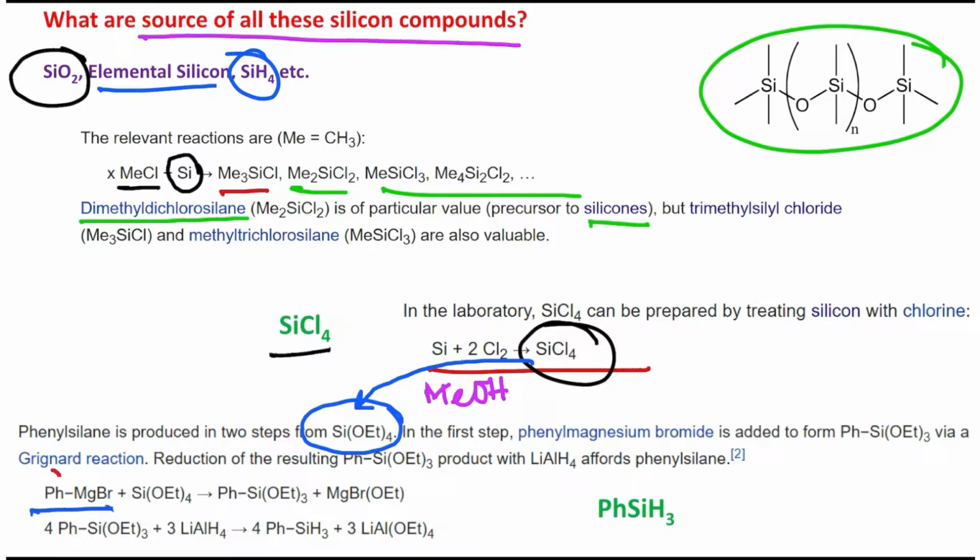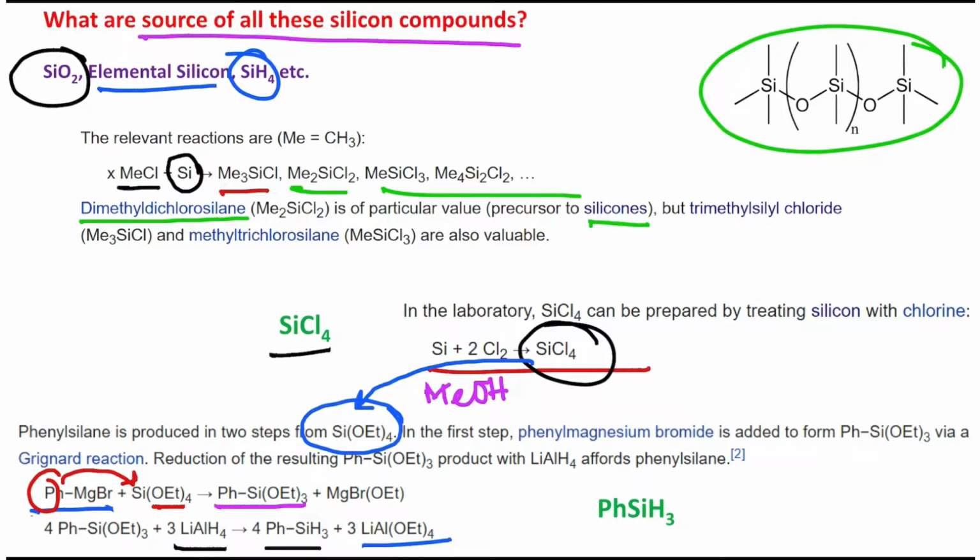This phenyl group will migrate to silicon, and one OEt will leave, and ultimately it will produce PhSi(OEt)3. Later, in the presence of 3 equivalents of lithium aluminium hydride, which is actually a source of hydride, meaning nucleophile, it will produce phenylsilane, PhSiH3.